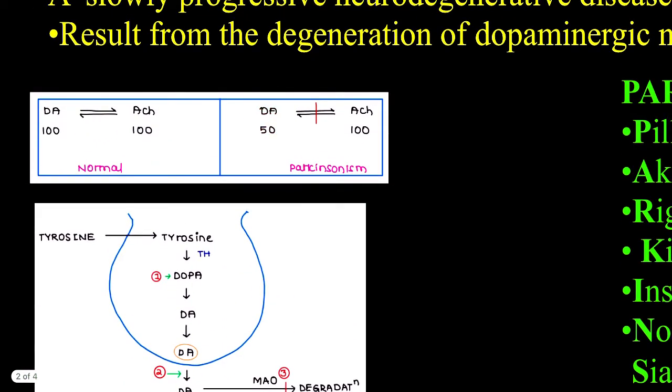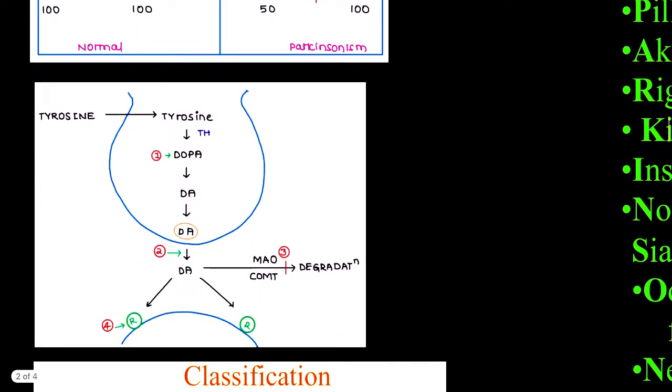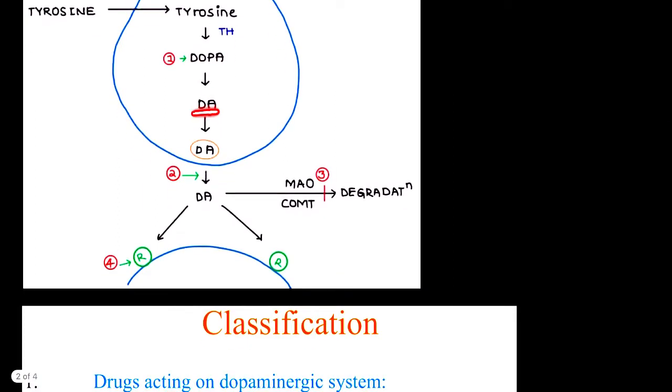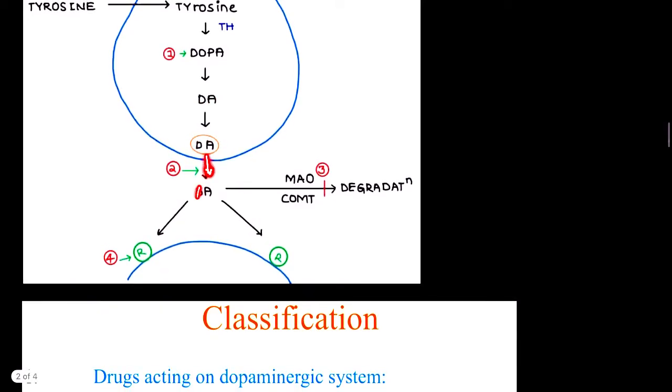In order to increase dopamine, we need to know how it is produced. Tyrosine gets inside, and with the help of tyrosine hydroxylase it is converted into dopa. This dopa is converted into dopamine with the help of dopa decarboxylase, and this dopamine is placed inside vesicles. From these vesicles it is released into the synapse.